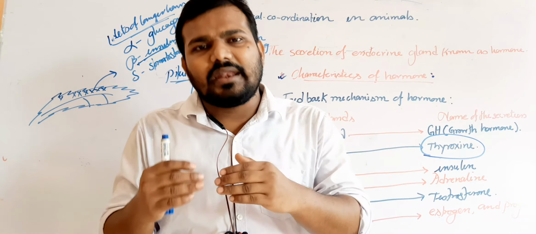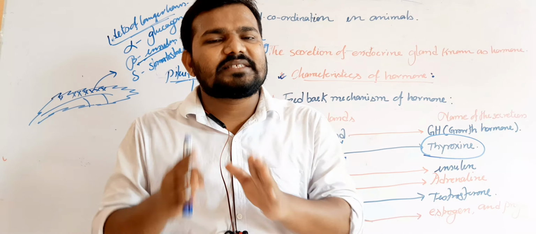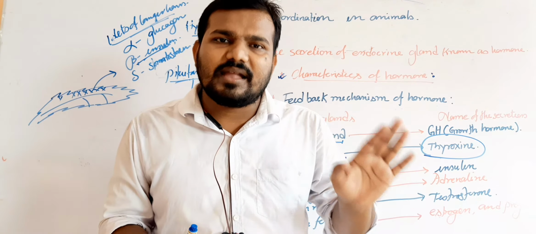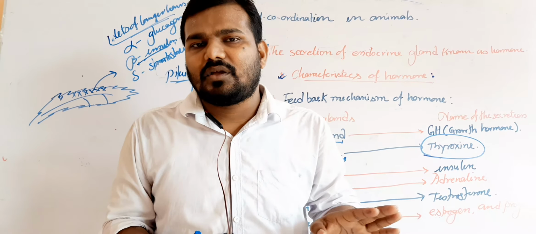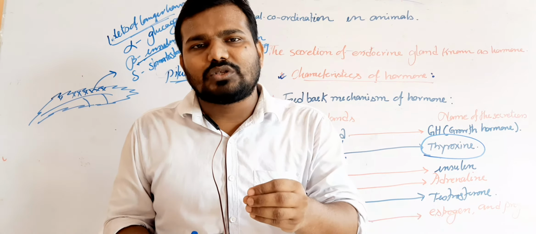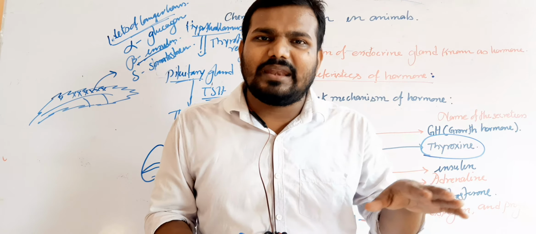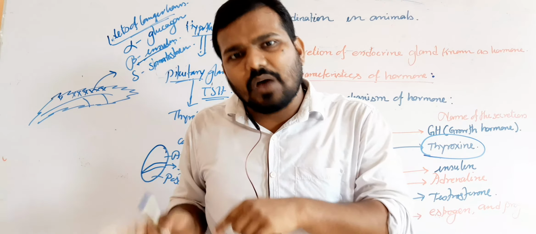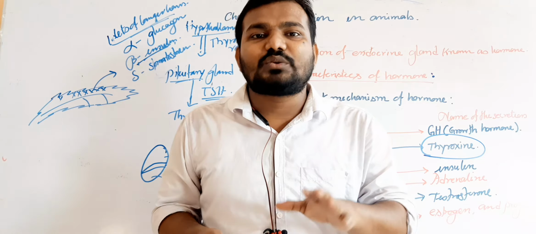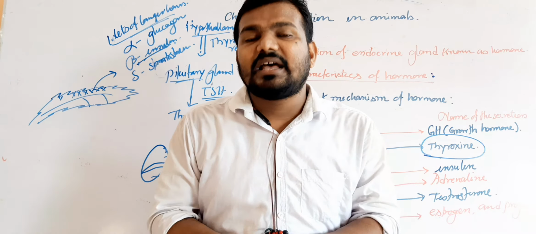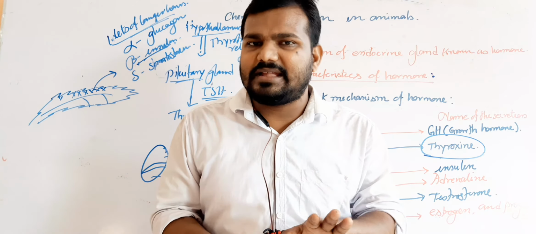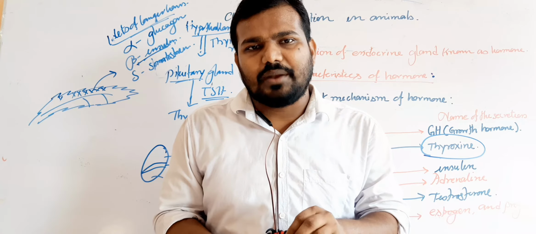Generally, the normal range of glucose in our blood is 70 to 130 mg per dl of blood. When the amount of glucose increases from the normal range due to the deficiency of insulin, that will cause a disease known as diabetes mellitus, or blood sugar.